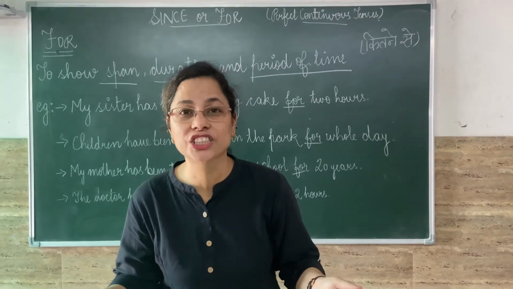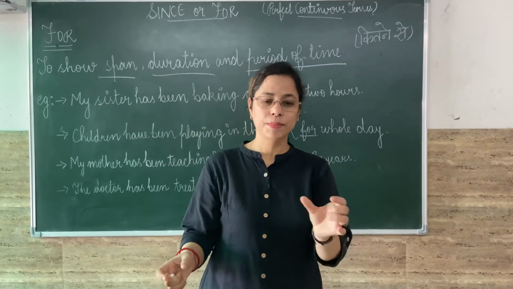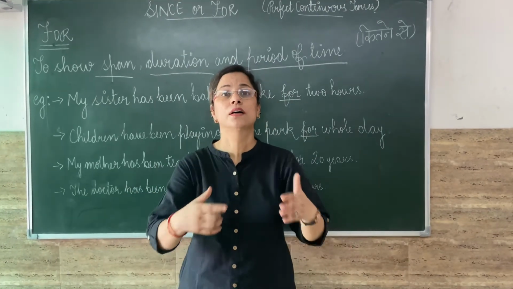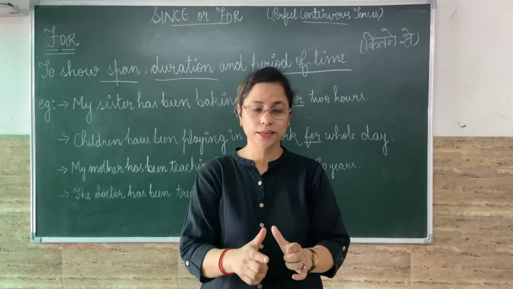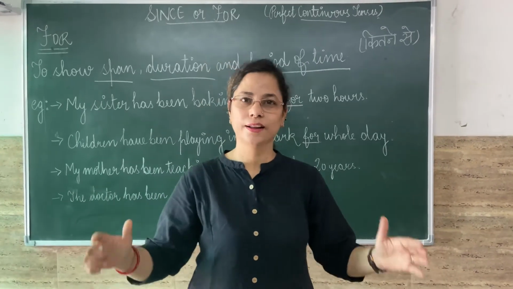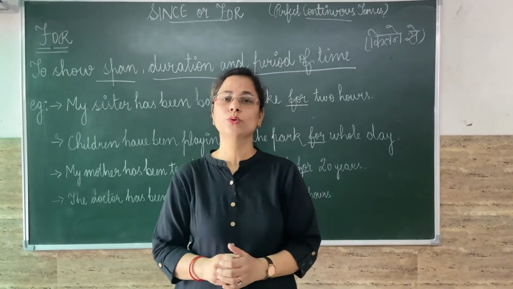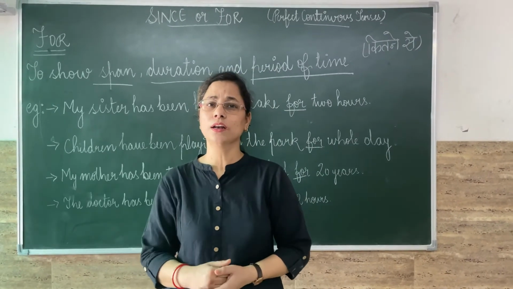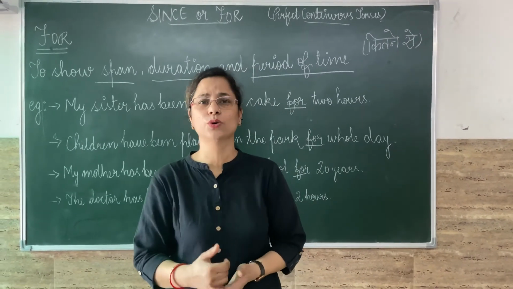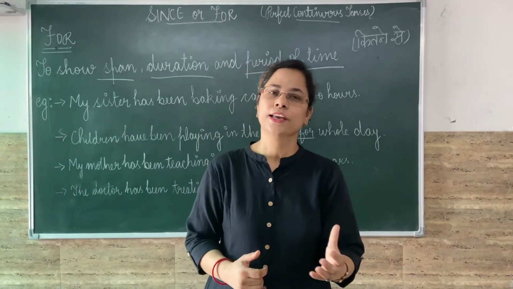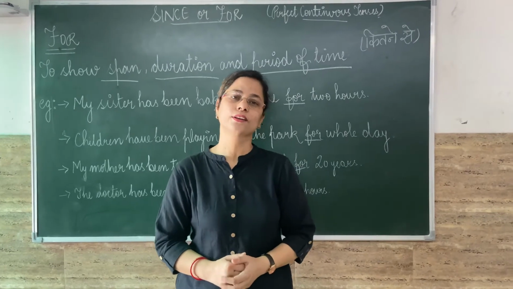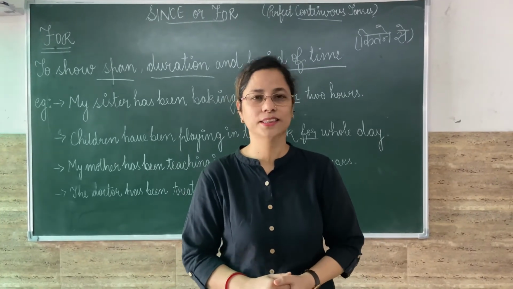Period, that is duration: kitna, maybe 2 minutes, maybe 3 hours, maybe 7 months, maybe 30 years. This is the duration, right? For duration we use for. Just read the sentence, action is going on, काम चल रहा है, and ask the question, कितने से? If you get the answer of this, you get the duration, you have to use for.